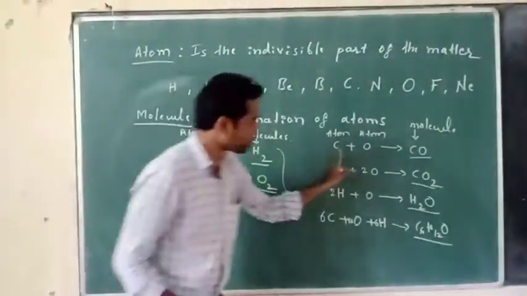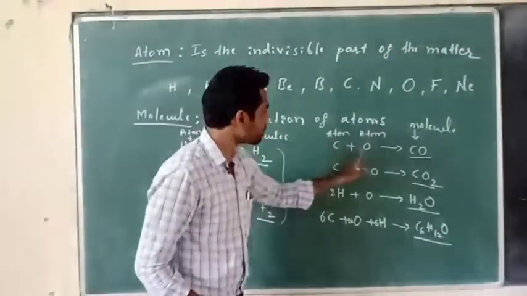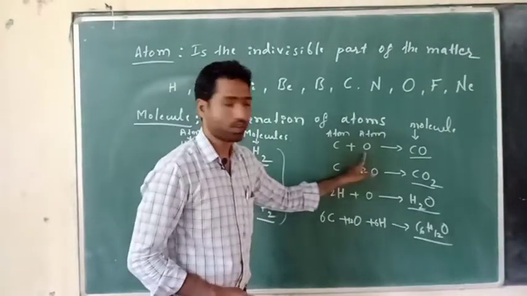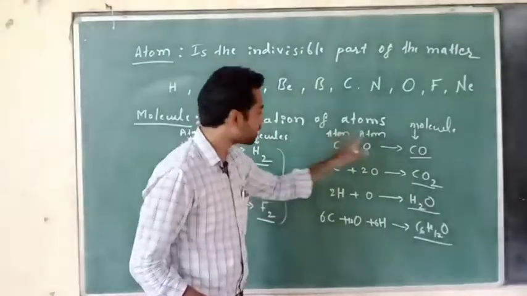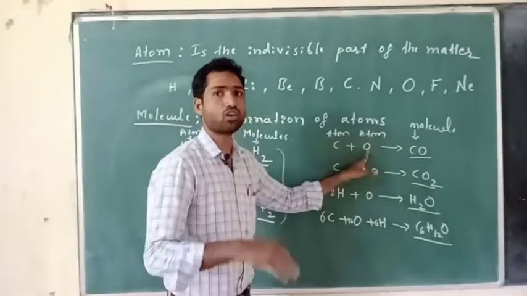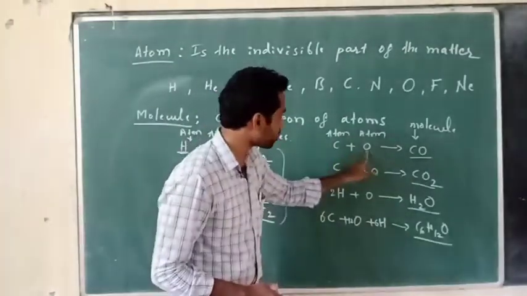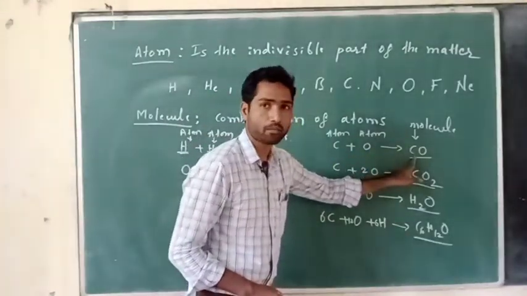In this case, the combining atoms are of different types. Here one carbon is there, and the other one is not again a carbon, it is oxygen. Carbon is combining with oxygen to form carbon monoxide, right?